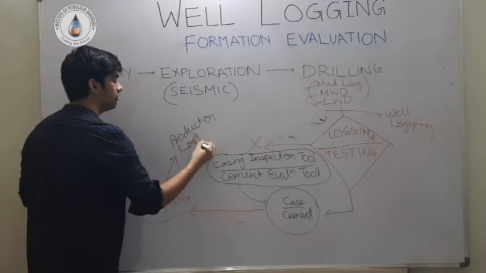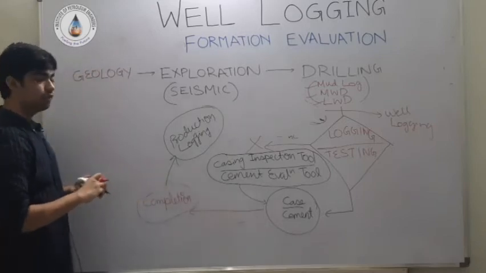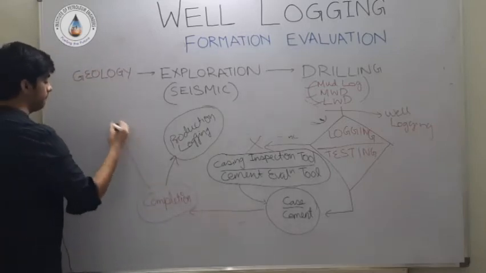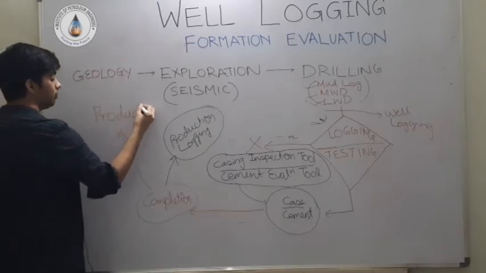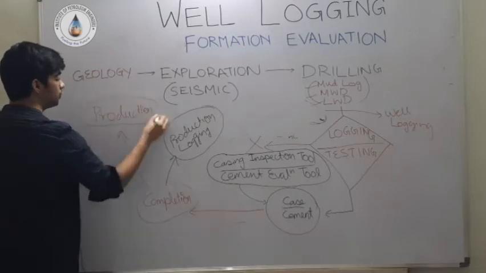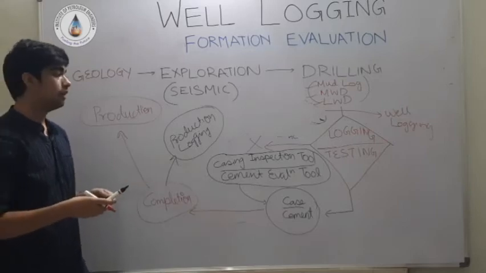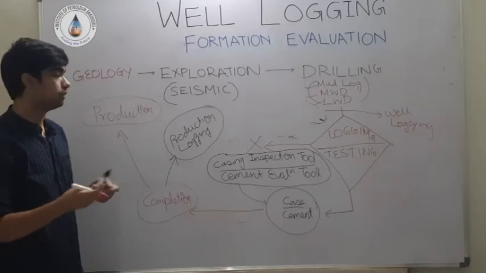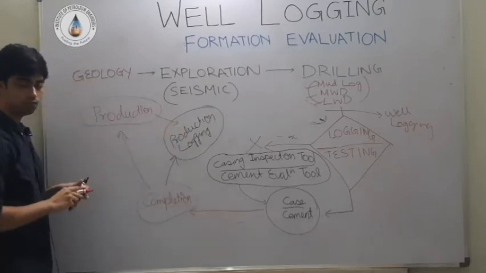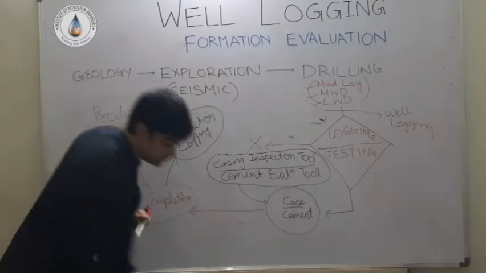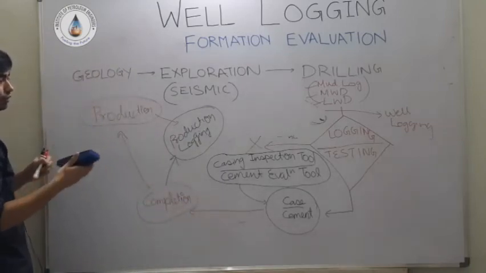Now these production logging tools have a very wide use. They are not just used once, but they are actually used throughout the production life of the well. So there is a very high possibility that our well may encounter a huge problem, which may be mechanical. There might be some sort of leakage inside the well itself, or any damage to the reservoir might be observed. So to analyze all those things, we'll again make use of these production logging tools. So this was to give you a basic timeline of which logging tools are used at which time.